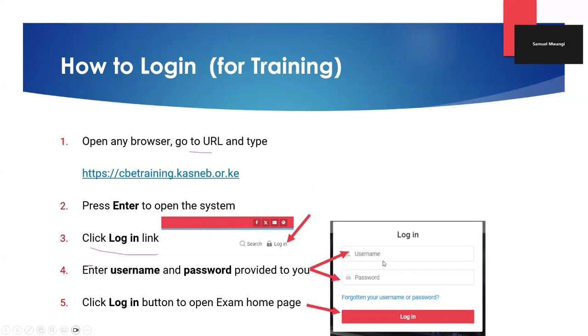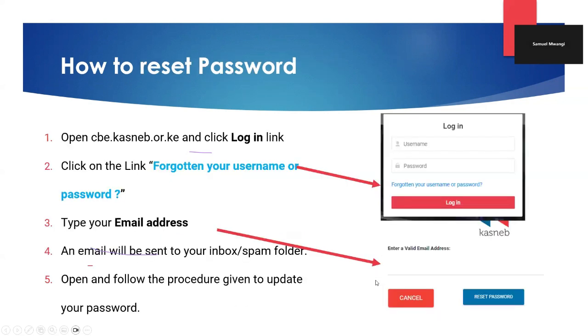If you click on login and you get an error that says probably your username or password is wrong, then you have the option here to click on forgot username or password. Then you'll have some screen prompts that will guide you clearly to ensure that you are able to regain your password. If you're successful, then we should be able to proceed to the next page. But it's good that I emphasize on this page that whenever you click on forgot password, it will take you to the reset page.